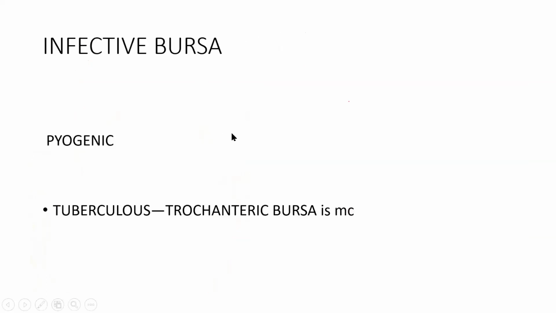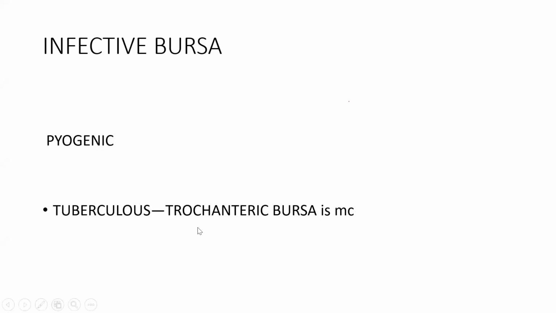Now infective bursa. So all that I had told you is irritative. What is irritative means continuous wear and tear, continuous process. Okay, continuous wear and tear, degenerative. Every time it got irritated, some type of fluid secreted. Now the other type of bursitis is infective. So infective means bacterial or it can be tuberculous. Okay. So tuberculous भी हो सकता है, infective भी हो सकता है. Both type of bursa can be found.